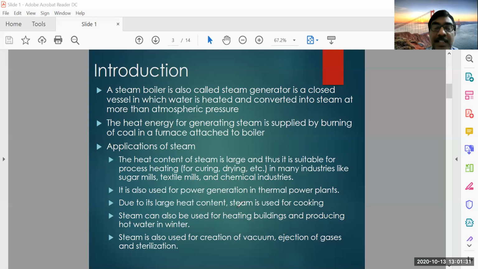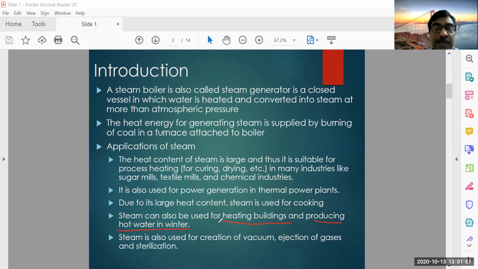So basically the thing is the density, heat carrying capacity, and the large heat content. This is important. The point you have to remember is large heat content in the steam. So it is used for cooking also, and steam can also be used for heating the buildings and producing hot water in winter.